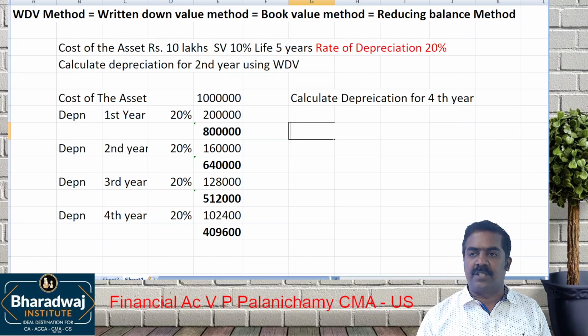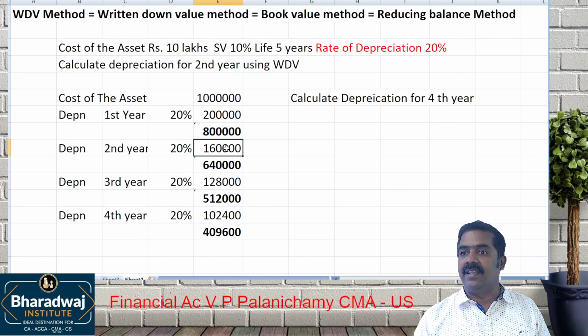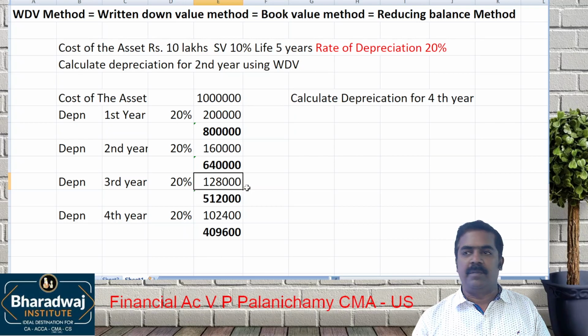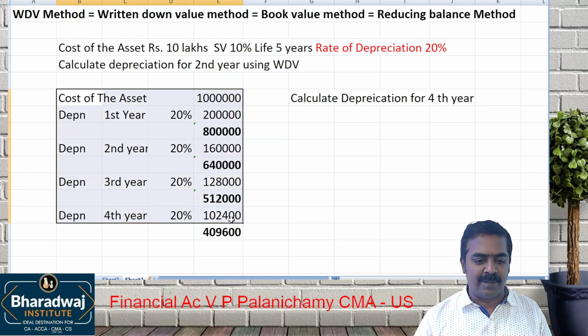1,60,000. That is the depreciation for which year? Second year. Again press the equal to symbol. How much are you getting? That means your calculator is wrong now. Then go by the normal method.